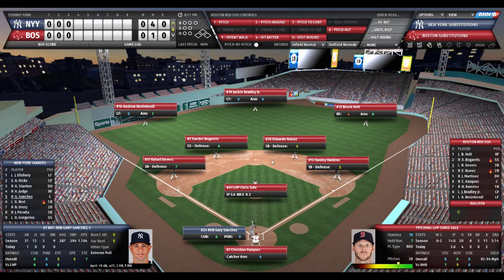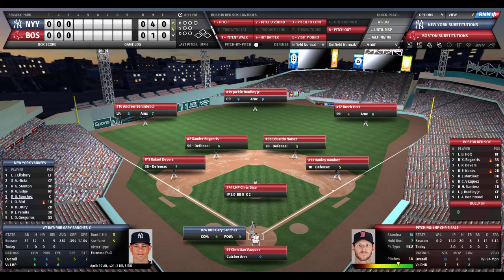Bogaerts, 6 out of 10 at short. Nunez and Hanley Ramirez average at second and first. Andrew Benintendi, 8 out of 10 defense, 7 out of 10 arm. Jackie Bradley, 9 out of 10 defense, 9 out of 10 arm. Brock Holt, again playing for the slumping Mookie Betts, 4 out of 10 defense, 6 out of 10 arm. That just means defensive range.